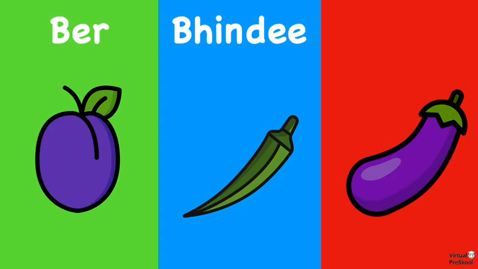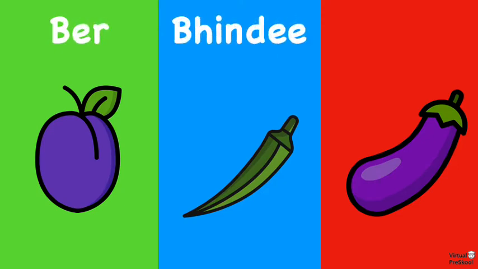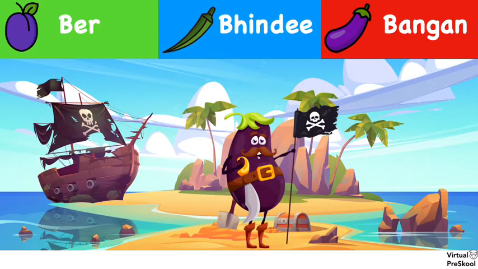And eggplant is bangan. Bangan, and that should remind you of the color purple that you've learned, bangani. So bangani is purple, and bangan is called bangan because it's the purple color. Let's do those again. Plum is bear, okra is bhindi, and eggplant is bangan. All right, let's do some practice problems.